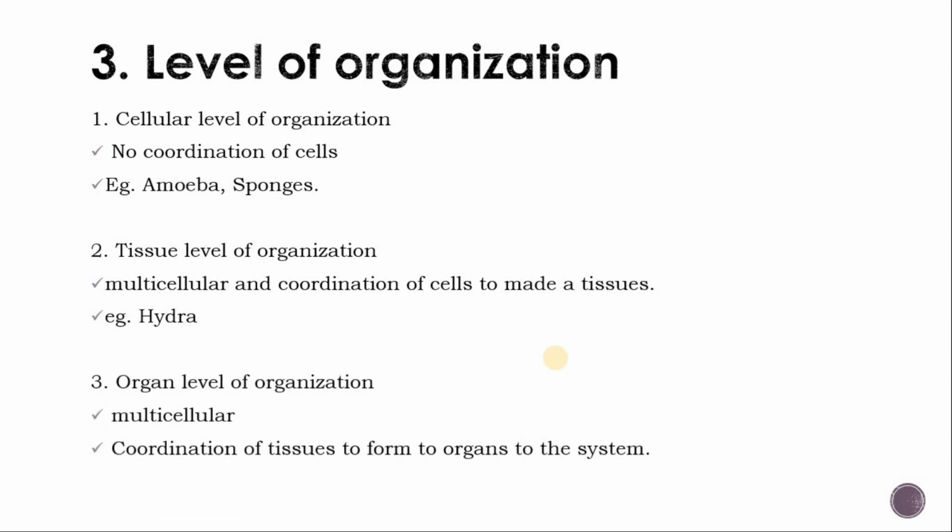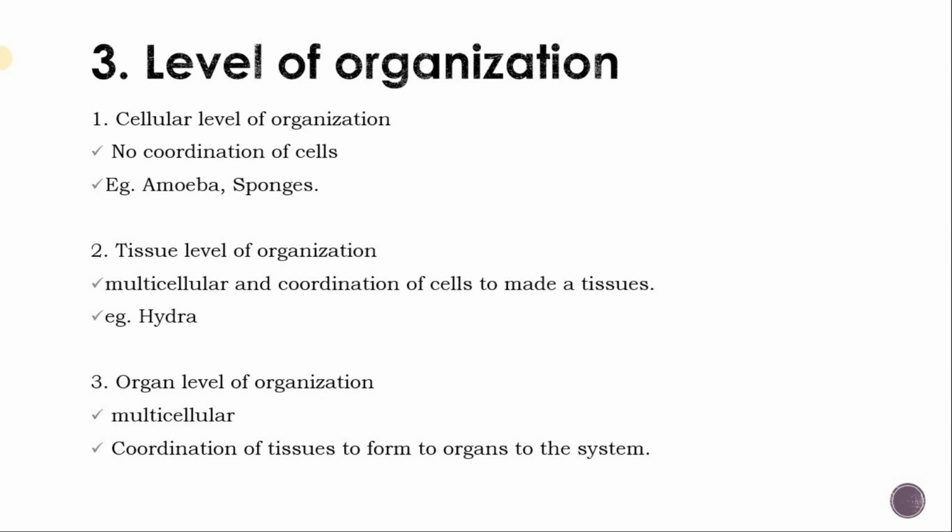Third is the organ level of organization. In multicellular animals, it is found in this type of organization. There is coordination between the tissues to form organs, and coordination between the organs to form an organ system. There is complete division of labor, so the systems perform their own work.